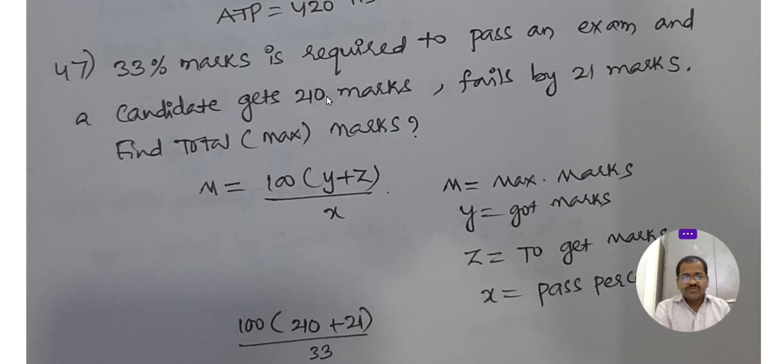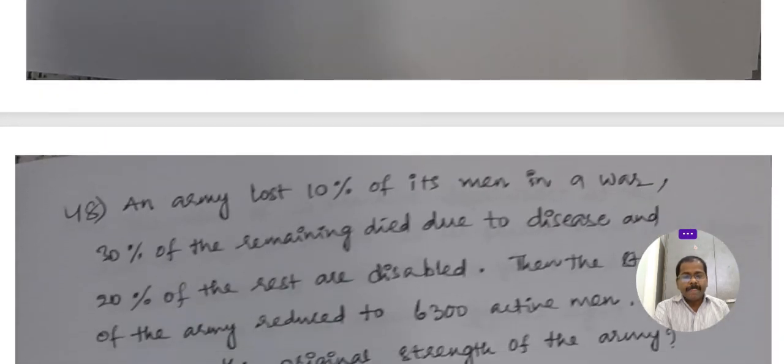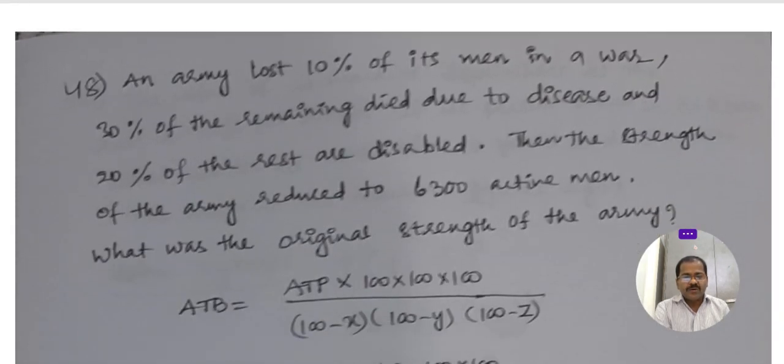He got 210 and failed by 21, so 210 plus 21, 231 is for 33%. What's the maximum marks? Already we discussed this, once I revised this problem. Here also it's the same problem.